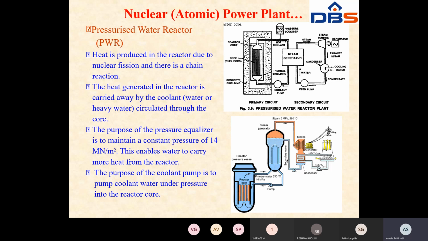Similarly, as usual in a thermal power station, whenever the turbine blades rotate, some amount of the steam is exhausted and passes through the condenser. Here also you can use a condenser. That steam is condensed, and by using the feed pump it is again given as water to the steam generator, same as in the thermal power station. So this is the arrangement.